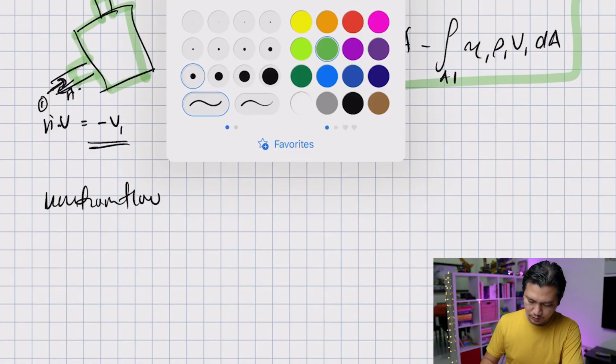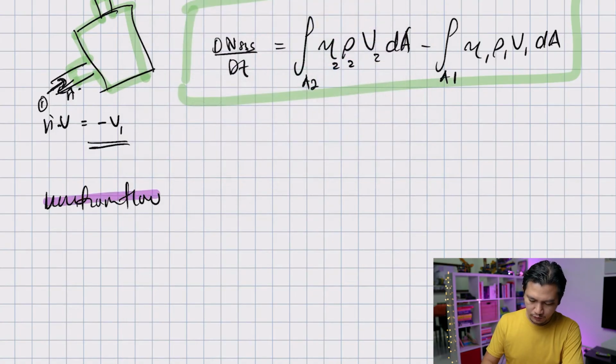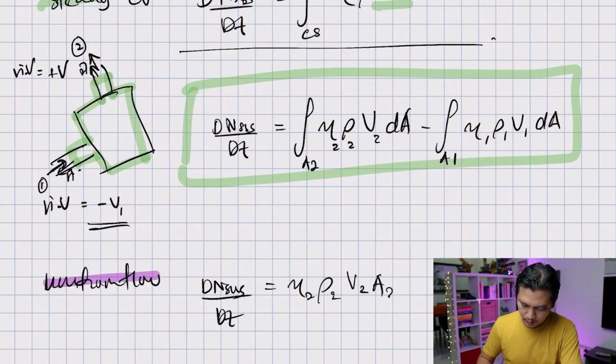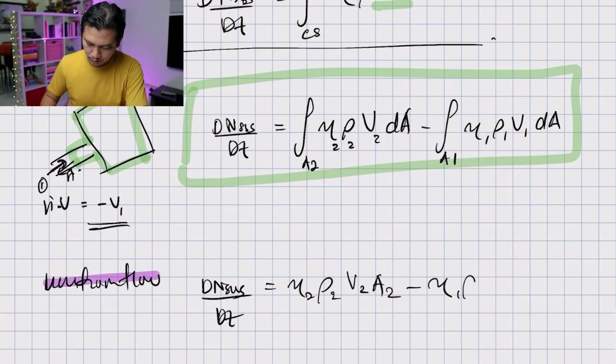Let me use purple this time. So for uniform flow, this equation simply becomes dN system over dt equal to η2 ρ2 v2 A2 minus η1 ρ1 v1 A1, right?